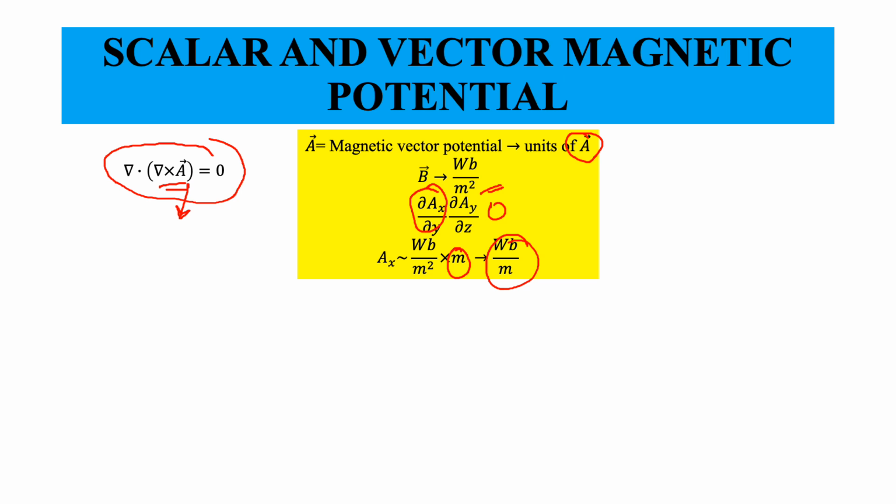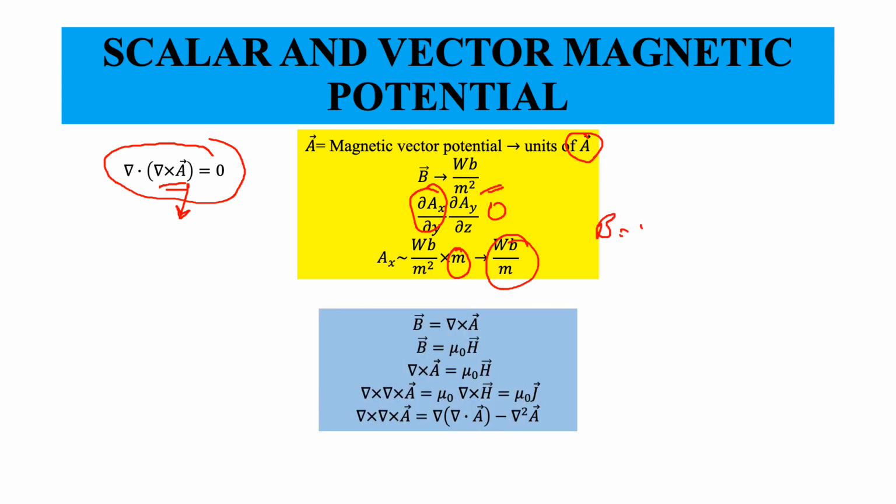So I know B is equal to curl A, and I also know B is equal to mu naught H for free space, which is what we are going to consider for now.